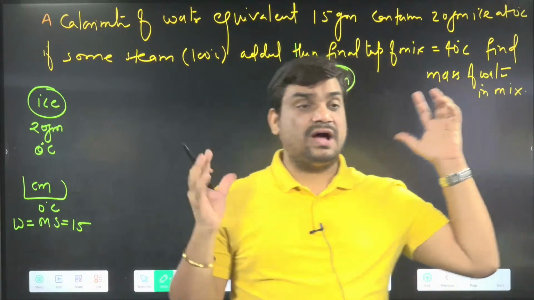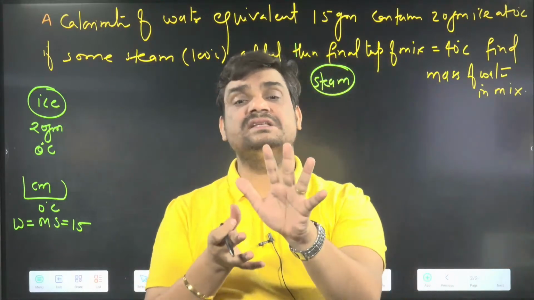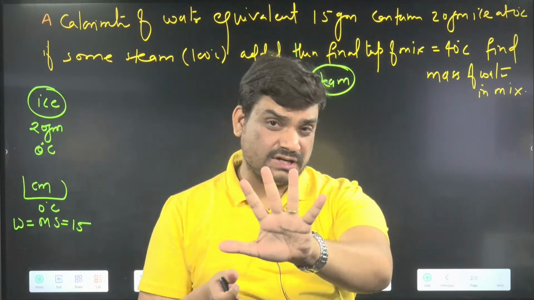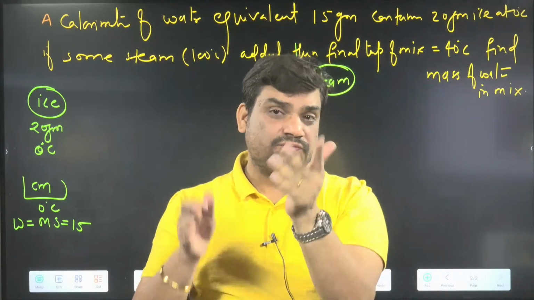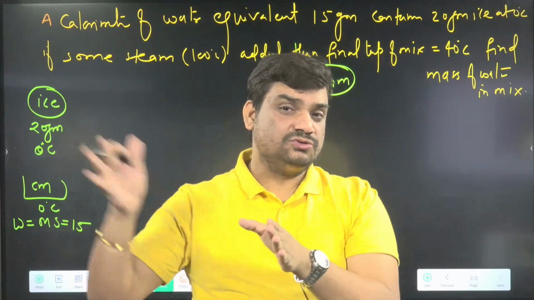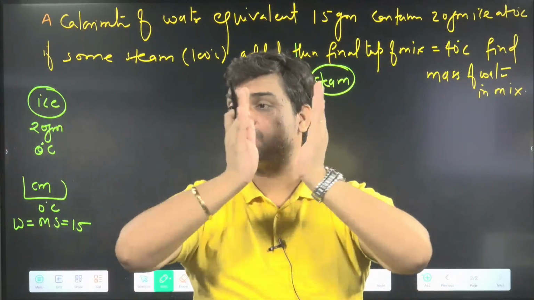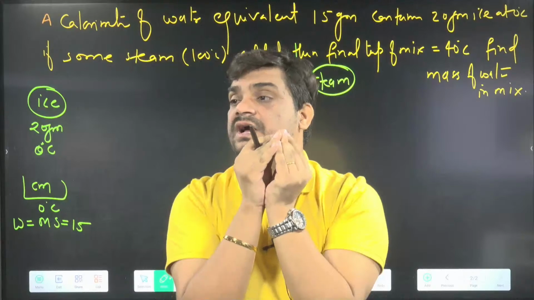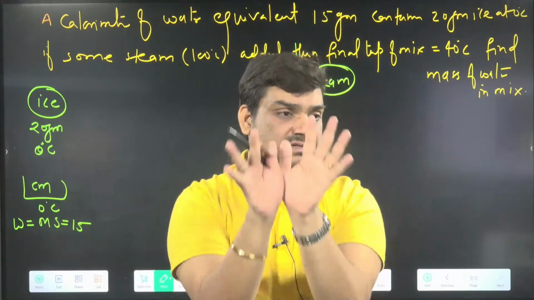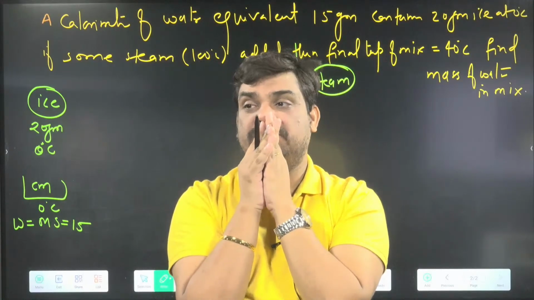They have given that finally the mixture is at 40 degrees Celsius, which means pure water will be there. So some steam will condense and some ice will melt. So total water will be mass of ice melted plus mass of steam condensed.